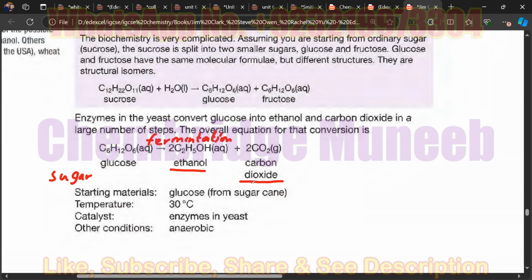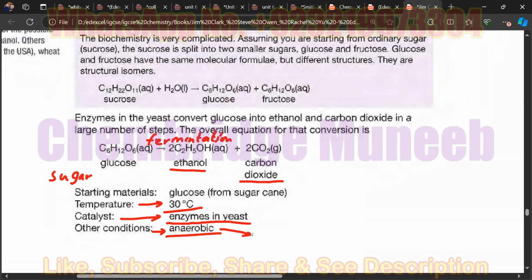You have to memorize the conditions required for this reaction. The conditions mean the temperature, the catalyst, and other conditions. So temperature is 30 degrees centigrade, catalyst used is enzymes in yeast, and other condition is anaerobic.